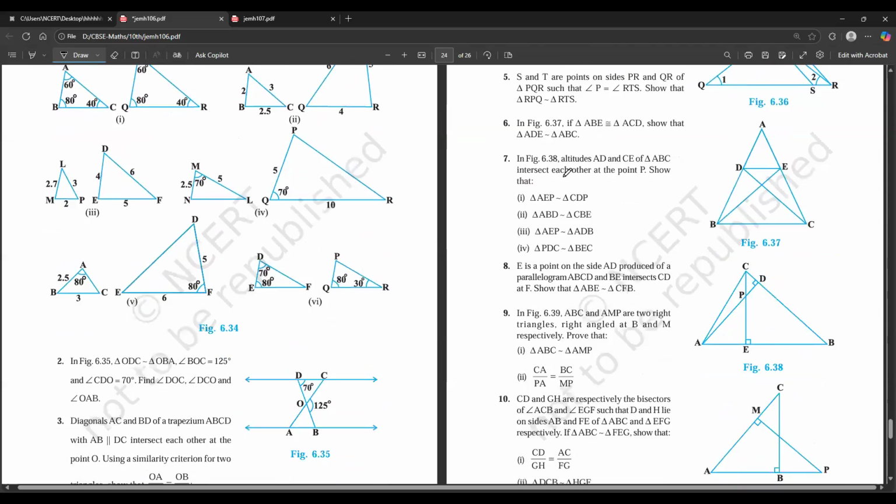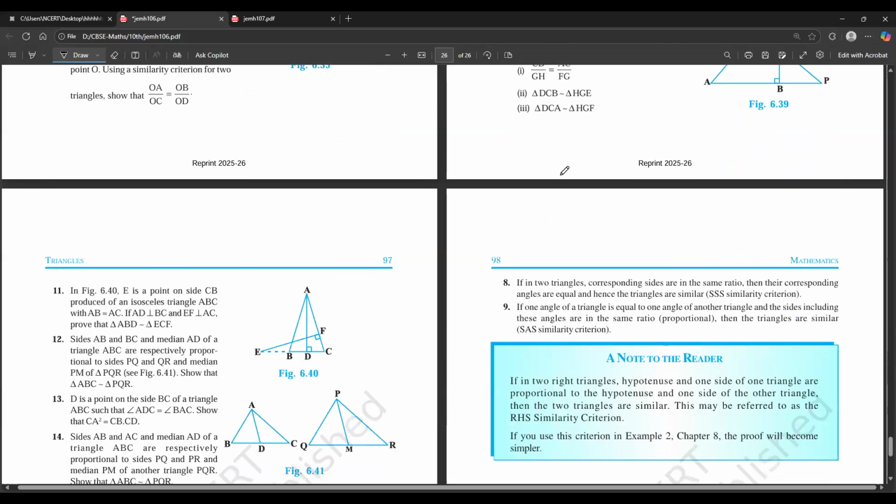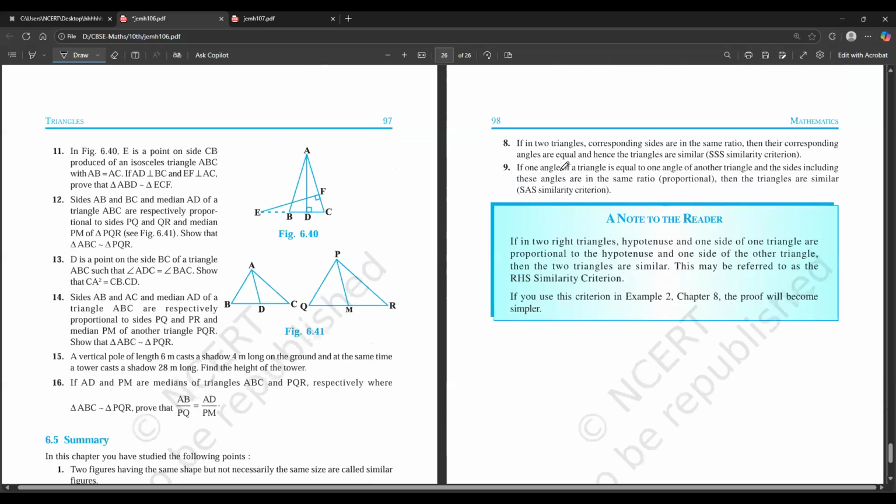Because if you go to this exercise, question number 14 has the opposite of example number 8. In example number 8, we were given that the triangle ABC is similar to PQR, and we had to prove three things.